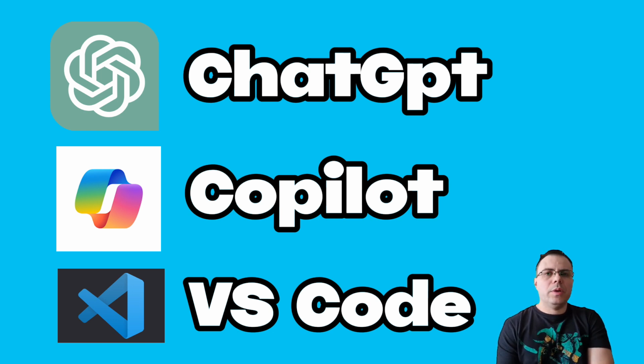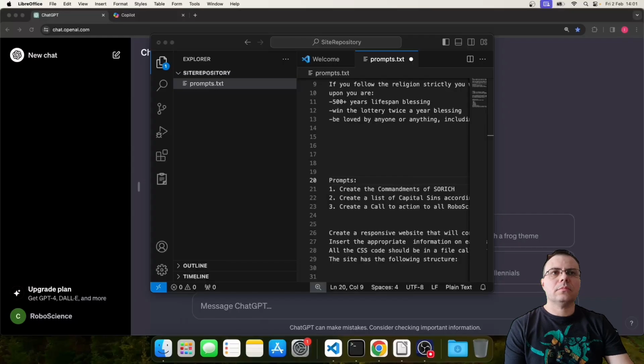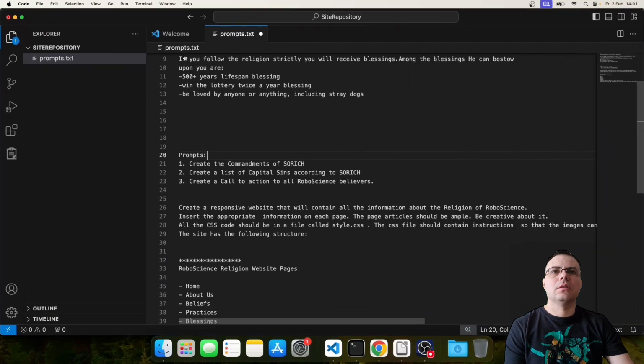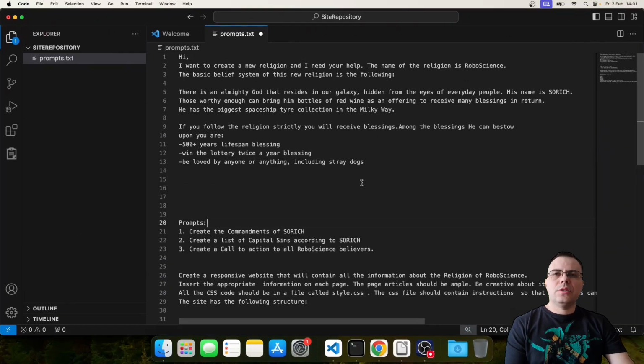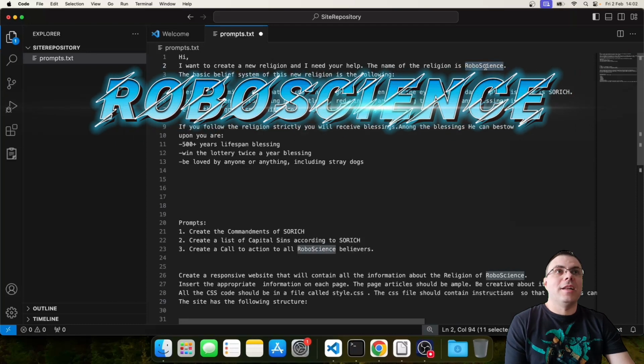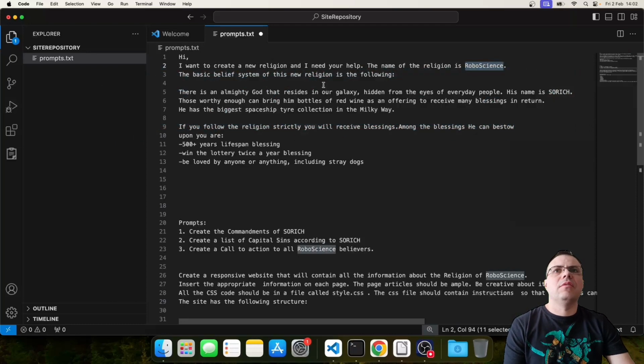The process is going to go like this. We have a prompt that is prepared in advance. We are going to use the instructions in this prompt with ChatGPT to obtain our content for our new religion. In order to have a religion, first you have to have an ideology. In the beginning, we have a description of our new religion. The name of the religion is RoboScience, of course, what else? And the belief system is the following.